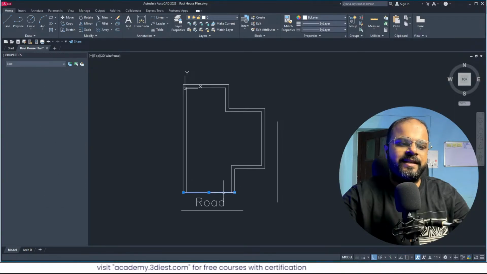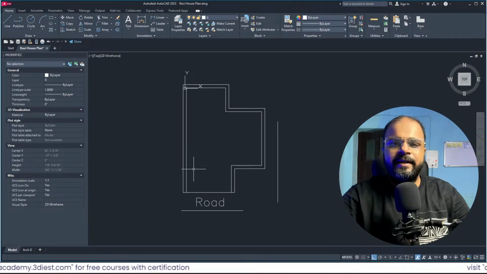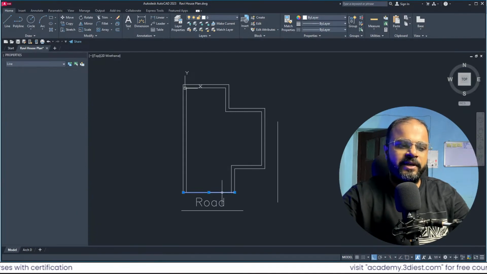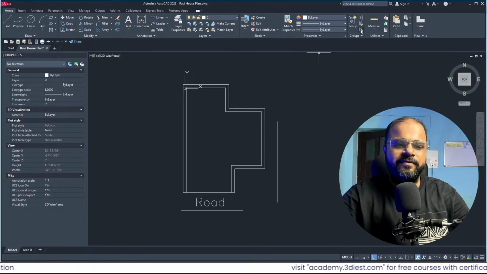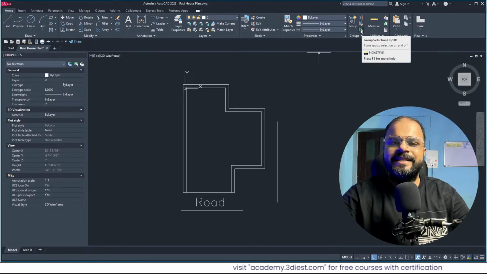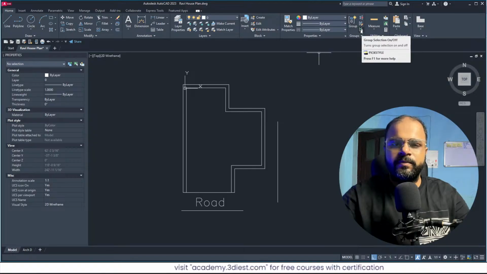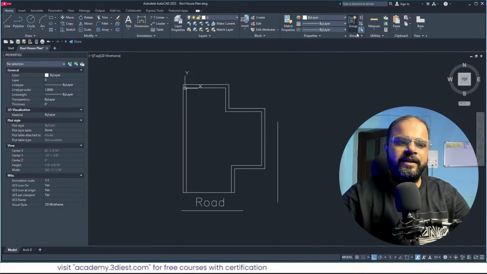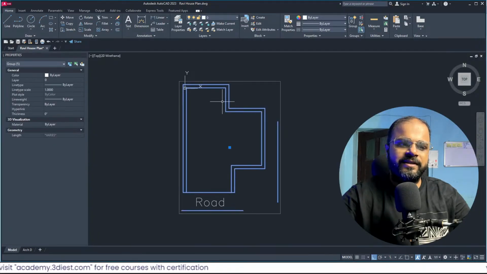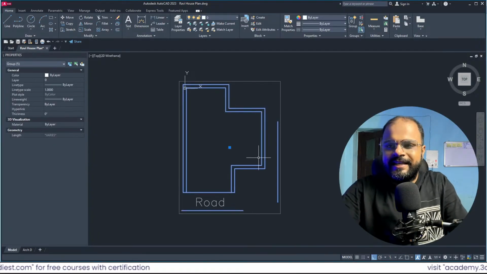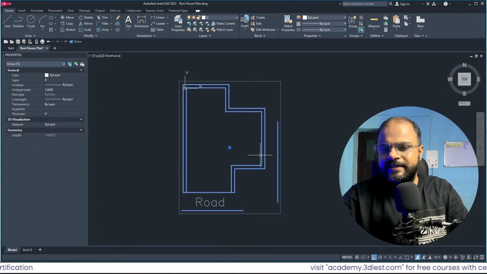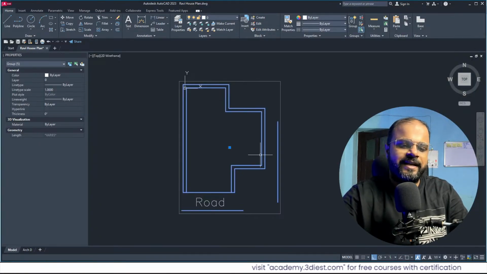Now I can select all the group objects separately, so I don't need to turn off the group or explode the group to select the particular objects. I only have to turn off this group feature, and it will instantly turn off all the groups available inside your drawing, not just a single one, every group. I will turn it on again, and now again you can see the group is there. So these are very simple tools that you can follow to increase your efficiency inside Fusion 360, inside your AutoCAD workflow.